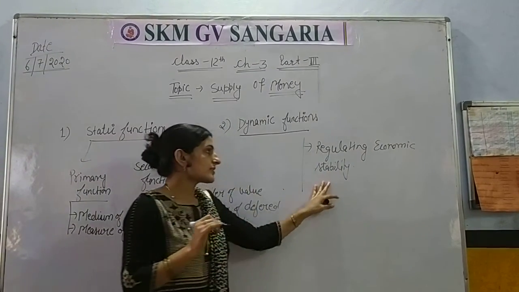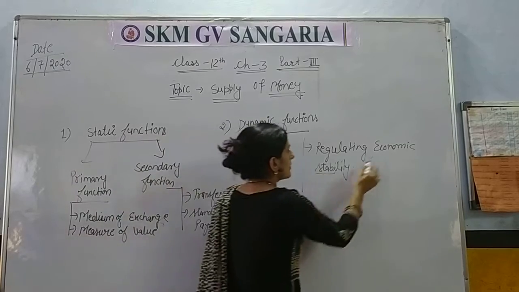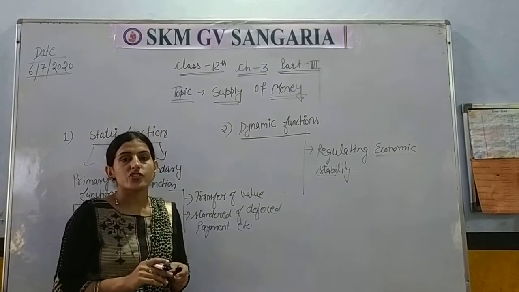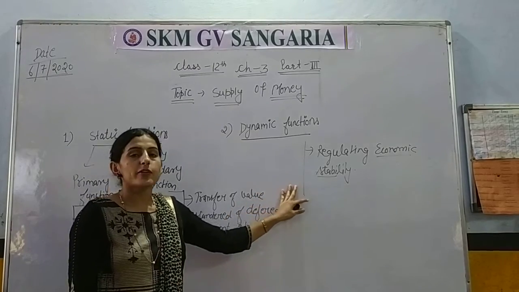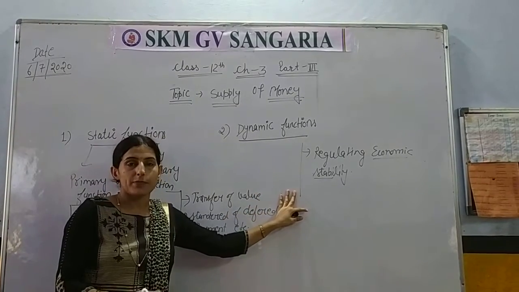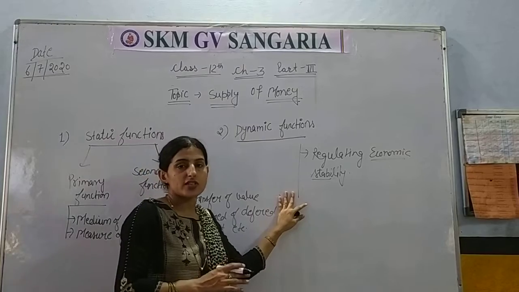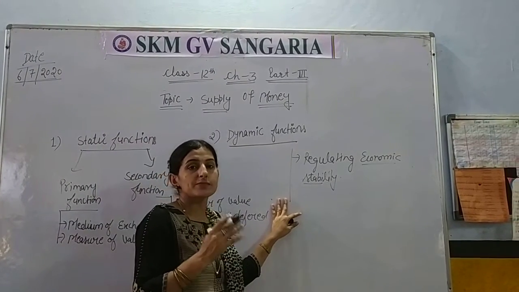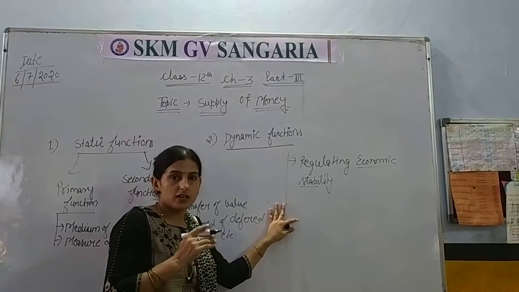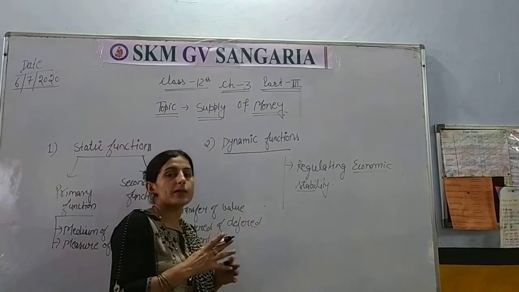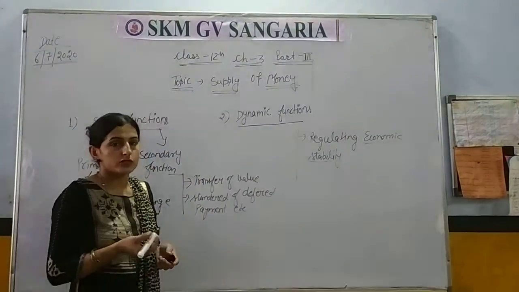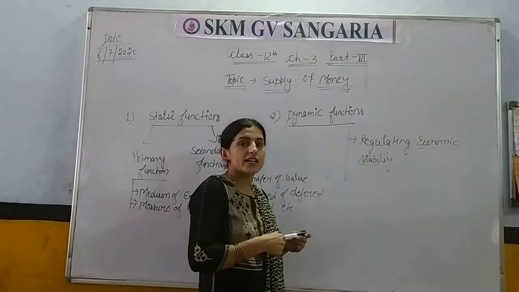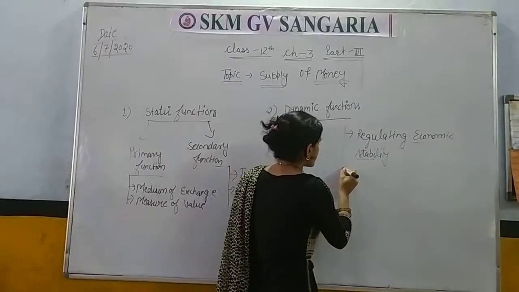Economic stability means that when there is recession or depression, money performs the function of expansion and contraction. If there is depression, then money will be expanded or supplied more. If there is recession, then money will be contracted by the RBI through monetary policy. All these terms we will study in the next chapter.